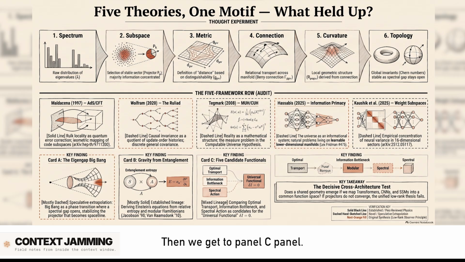Then we get to Panel C. Panel C, the 5 candidate functionals. This is where we start seeing the overstatements. Yeah. So Panel C lists 5 mathematical tools, things like spectral action from Chamseddine and Connes, quantum Fisher information, optimal transport. Which are all real mathematical frameworks. Right? Oh, absolutely. Optimal transport, for instance, is fascinating. Mathematicians like Mondino and Sturm use it to study the Ricci curvature of spacetime. It's very real math. The catch is what the panel claims these tools do.